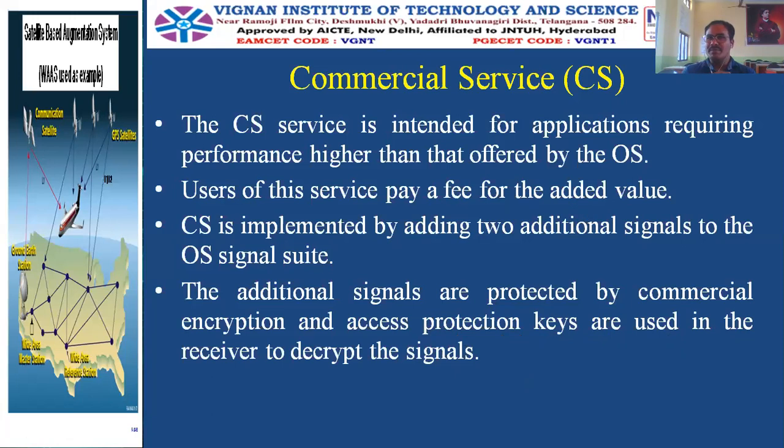In the open source, there is no encryption, no decryption required, and no kind of protection is provided. But as this is a commercial service, the users are paying a fee for using it. It provides an encryption technique and also an access protection key, which is only known to the specified users. It is not common, it is not general.